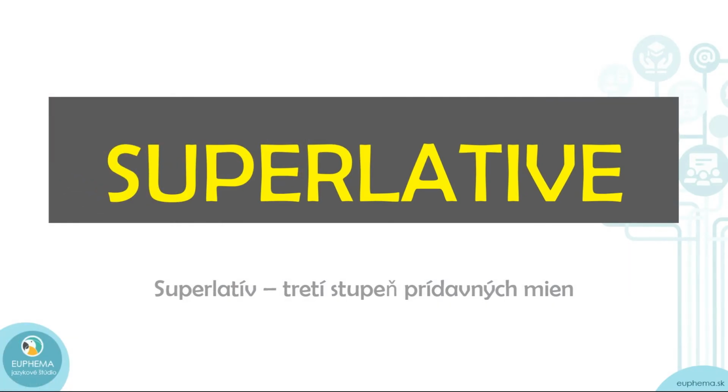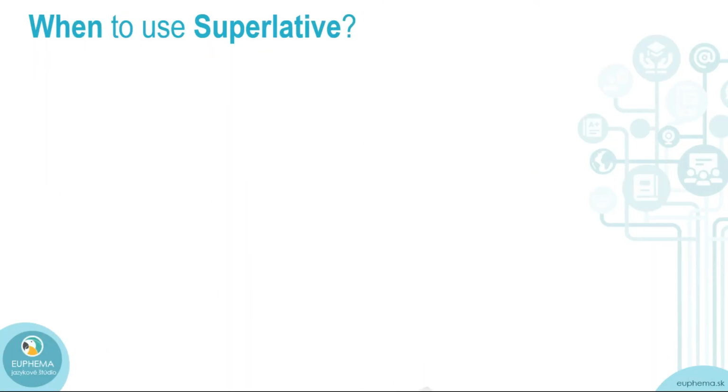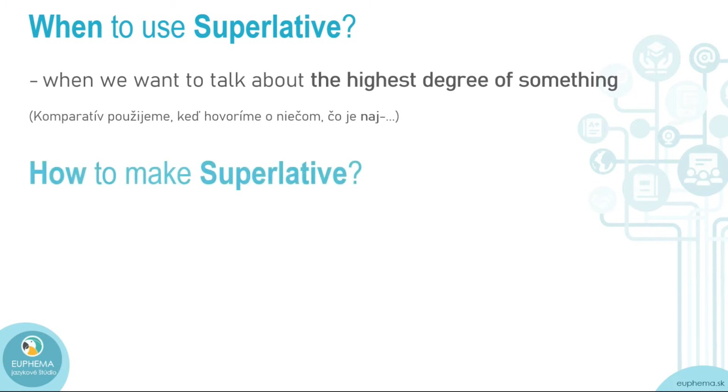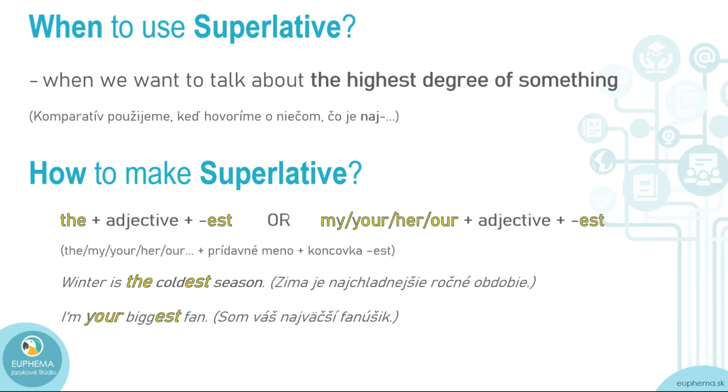So, what is superlative and when do we use it? We use superlative when we want to talk about the highest degree of something. And how do we make it? Well, similarly to comparative, we also need to use an adjective, but before this adjective, we need to put the every time. Plus, we need to add this suffix est. Alternatively, we can use my, your, her, his, our, their instead of the, plus adjective est.